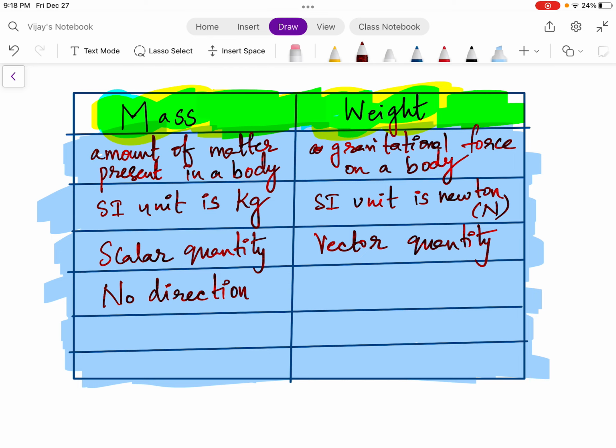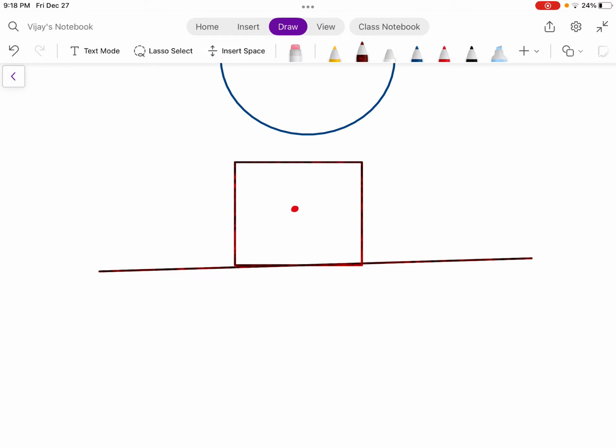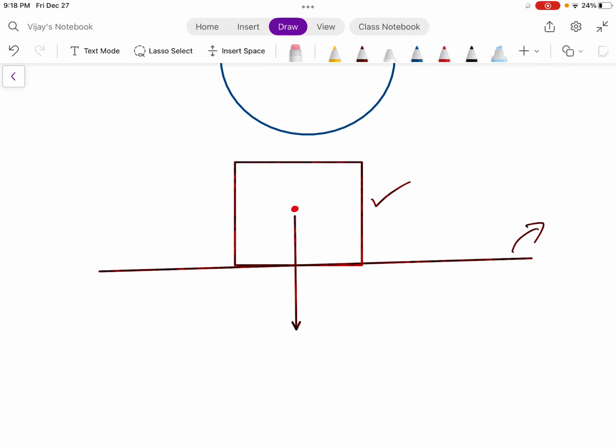So how does weight act? Let me explain that. For example, if I take a flat surface, so let us say this is a flat surface. On this there is a body. So how to show that weight? Weight acts vertically downwards. So this is how we show this weight. So on a flat surface, we can show the weight is acting vertically downwards.